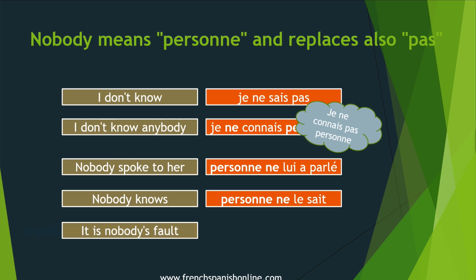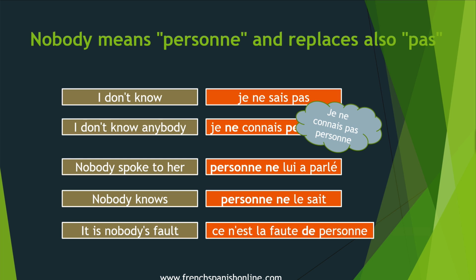It is nobody's fault. Nobody's fault here is a bit special because this is the prepositional verb. The verb is être la faute de with the preposition de. So to translate, it is nobody's fault, we say ce n'est la faute de personne. We use de, but because it's a negative sentence, we need the N apostrophe. Ce n'est la faute de personne. It is nobody's fault. Okay?